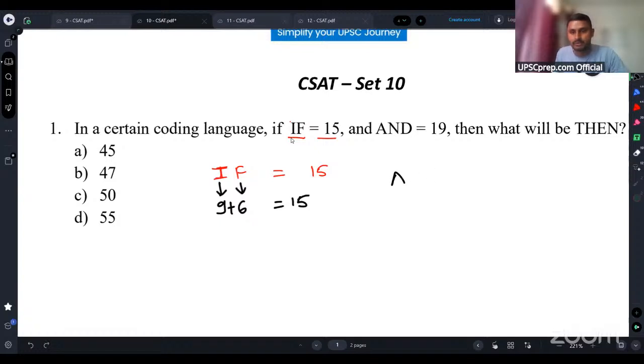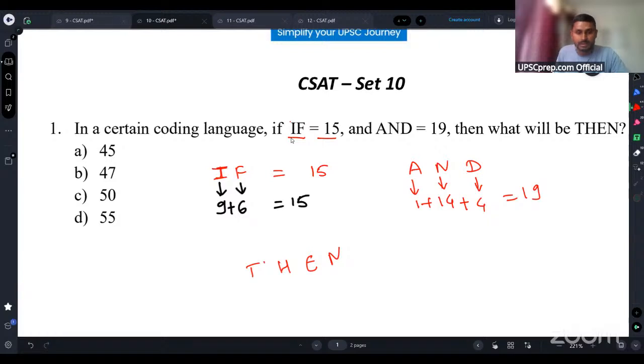Let's do the same for AND. So A is at first position, D is at fourth position, right? And N is at 14th position, right? So 1 plus 14, 15 plus 4 is 19. So this is 19. Then what will be the position for T, H, E, N? If you add this, you will get the answer.